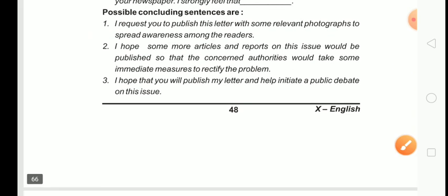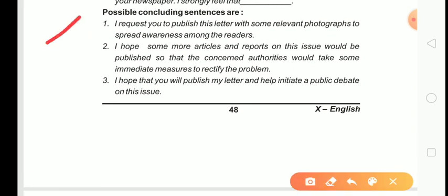Now, possible concluding lines. Possible concluding lines are: I request you to publish this letter with some relevant photographs to spread awareness among the readers. Second one: I hope some more articles and reports on this issue would be published so that the concerned authorities would take some immediate measures to rectify the problem.